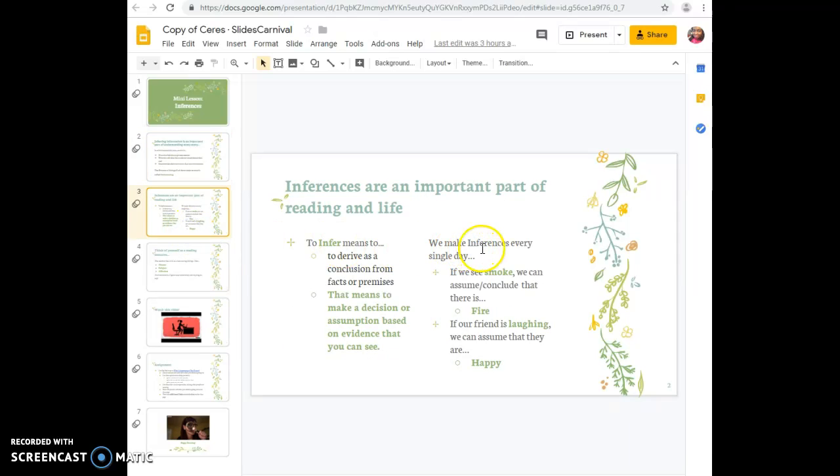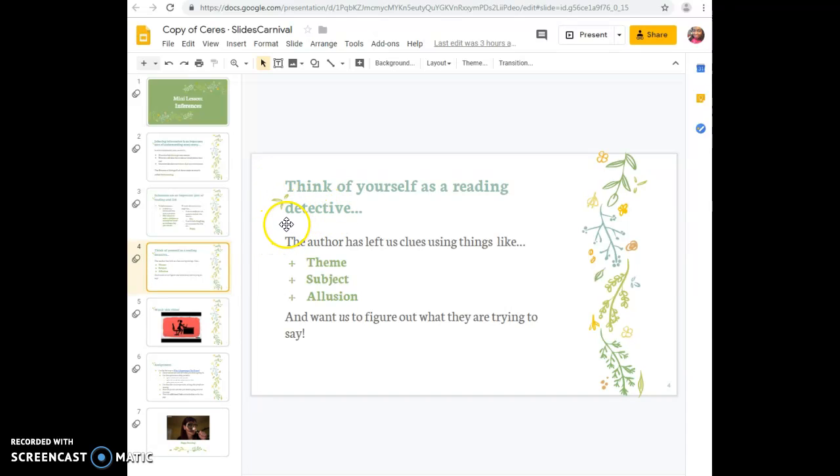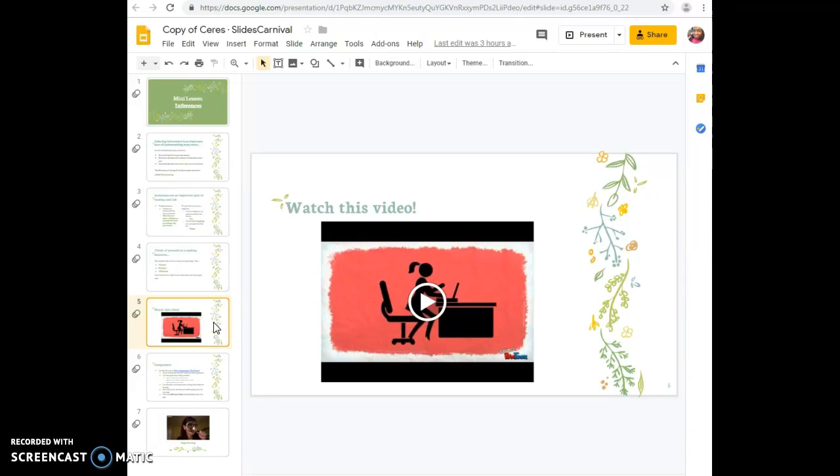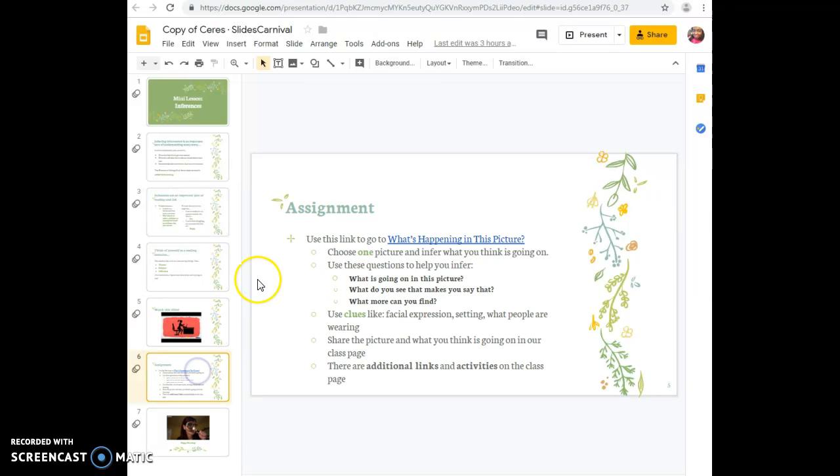And then we talked about how making those inferences is something that we already do every day. That was something I wanted to emphasize because sometimes kids struggle with inferencing things from stories, but it's actually something they already have a lot of practice for. So when they can think of themselves as the detective, it can make it a little easier for them. I have this little video that I shared about inferencing information, and then we move on to the assignment.